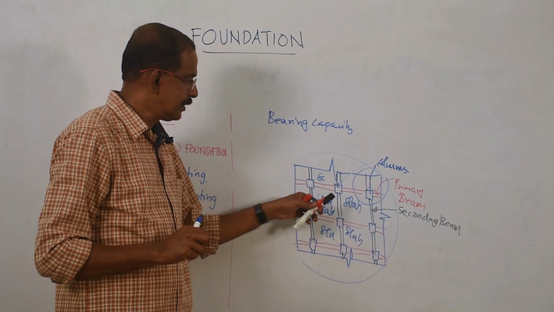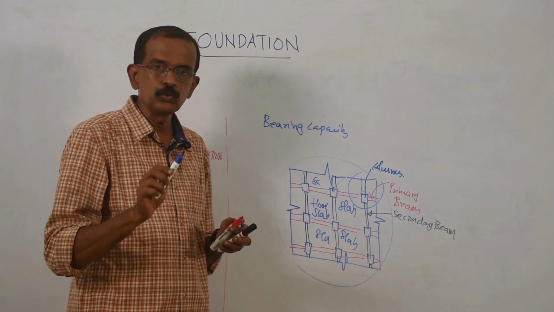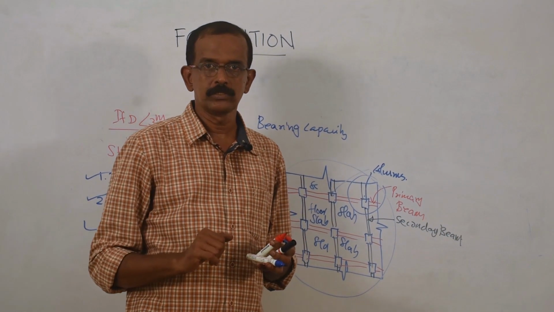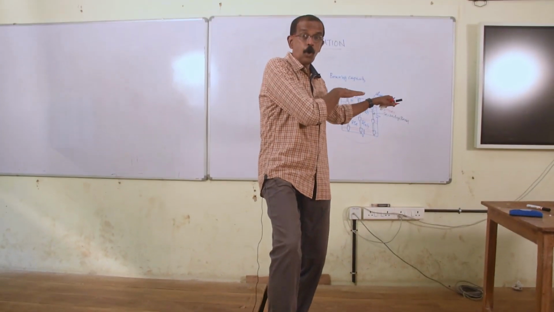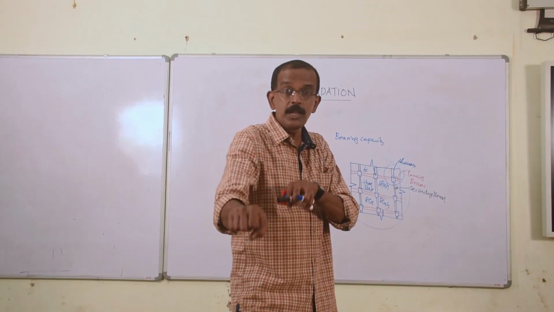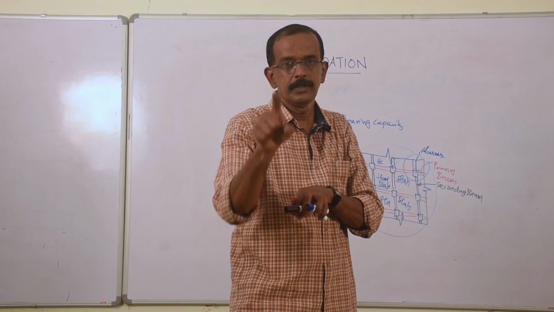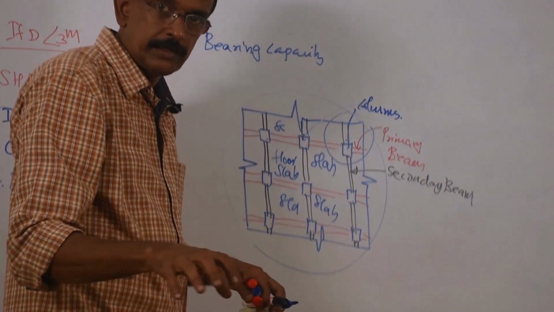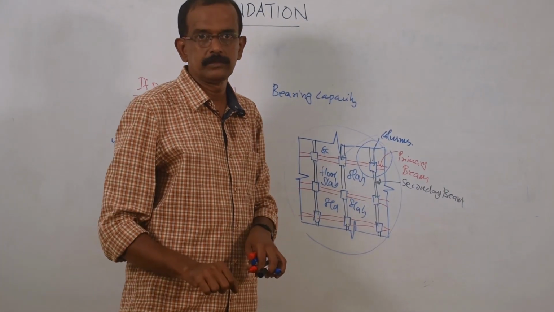Okay. Hope the concept is clear for you. Say for example, suppose 2-3 people want to cross a waterlogged area. How will they cross? The first person will go at the front. The others will be holding his hand. What is the purpose? Suppose this fellow is trying to sink, others will hold him or her. Same principle is applied here. If one portion is trying to sink, other beams, other columns will hold that portion.